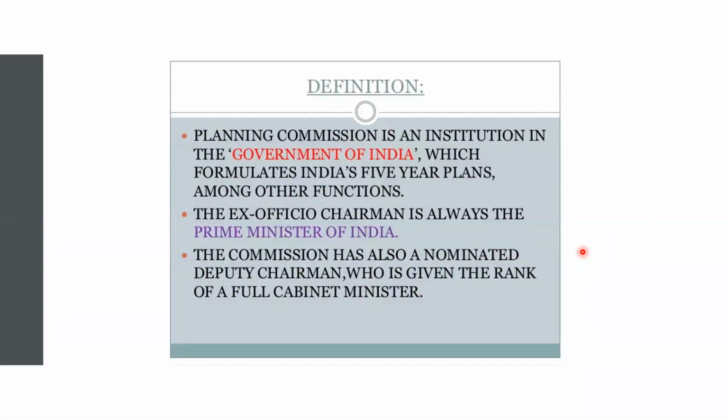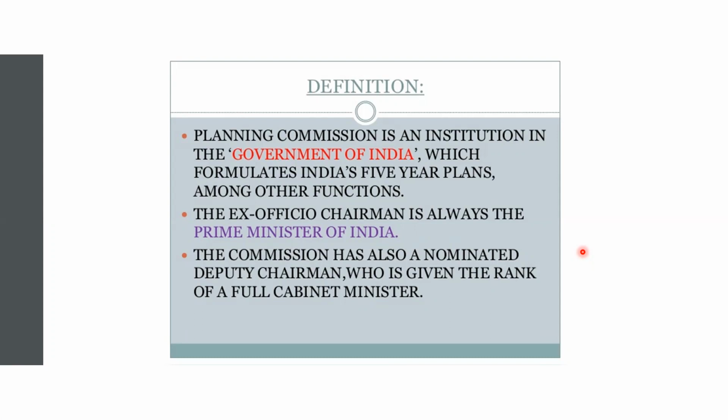Planning commission, that is called a planning commission. The planning commission is an institution in the government of India which formulates the 5-year plan. Here, 5-year plan means they will decide the budget, the amount they will allot to one sector, and that was implemented in 5 years. The development will take, so the plan will take 5 years. That's why it is called the 5-year plans.